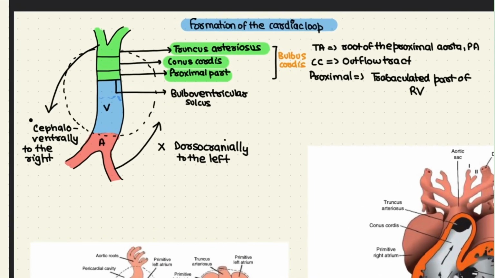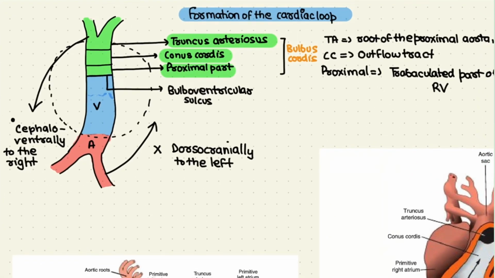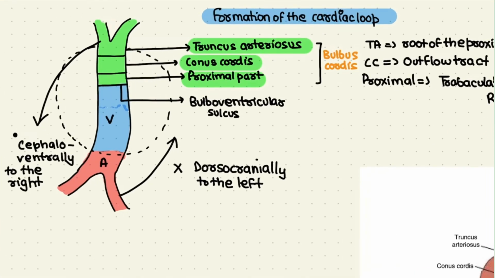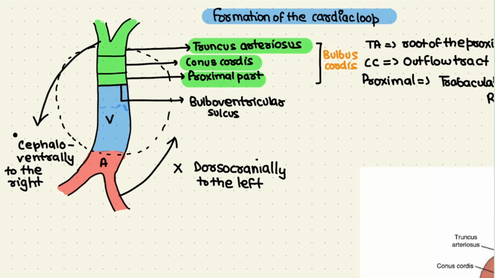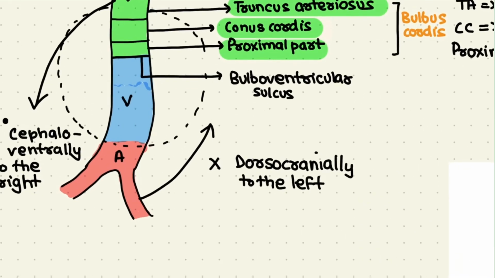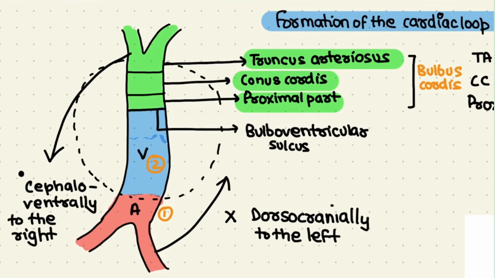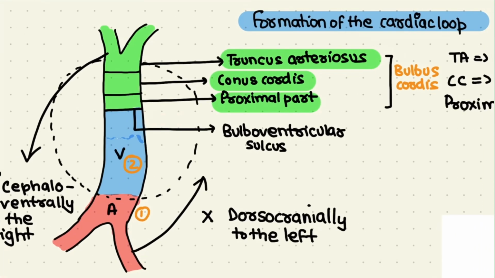Alright, so we had formed the cardiac tube. Now let's jump into the cardiac tube itself. This is a very gross simplification of what a cardiac tube looks like. We have some regions of it. First, the region of the atria, that is the common atrium. Second, the common ventricle. Then a portion known as the bulbus cordis, which comprises three structures: the proximal part, which is unnamed, the conus cordis, and the truncus arteriosus.